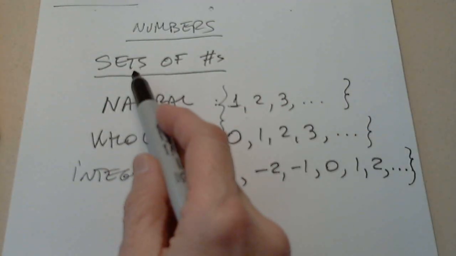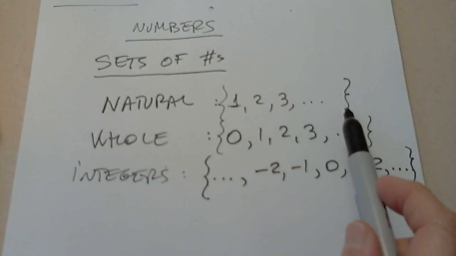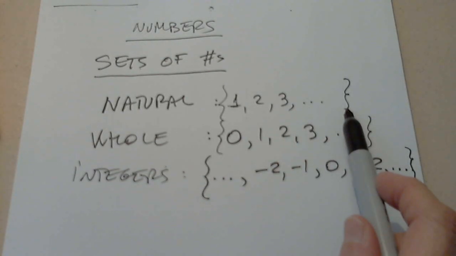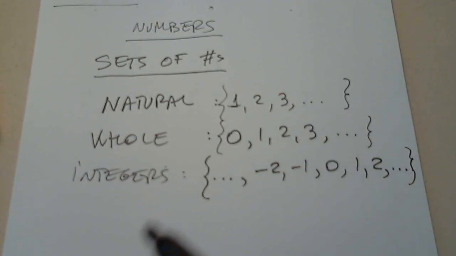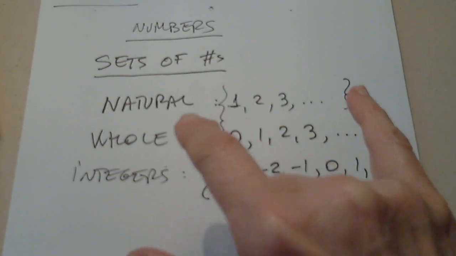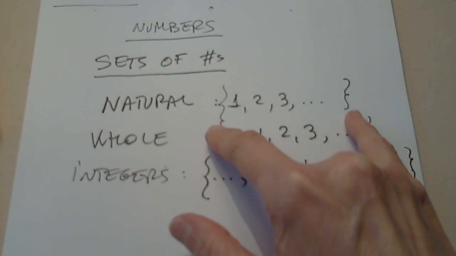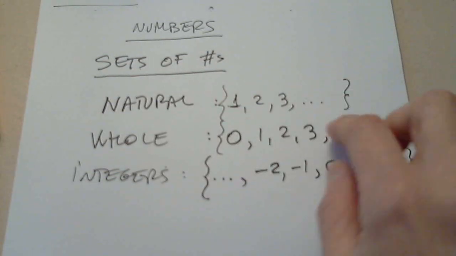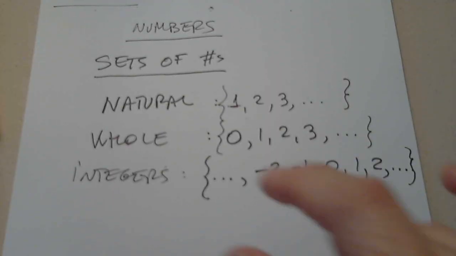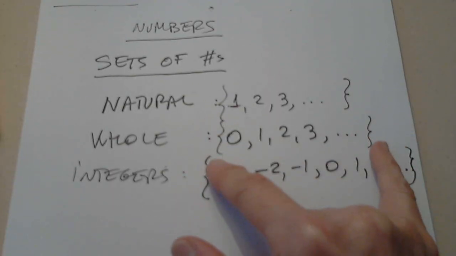The notation for a set is whatever you put inside, but it's flanked, if you want, by parentheses. These are called brackets. I'm sorry, these are called braces. We have 3 grouping symbols: parentheses, brackets, and braces.